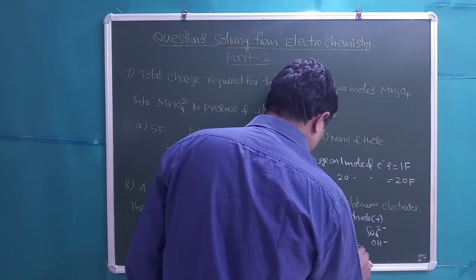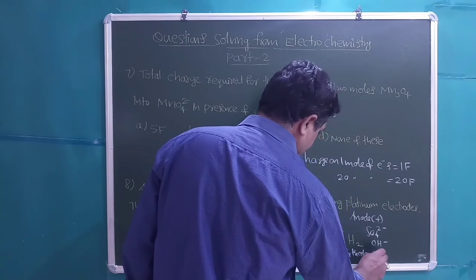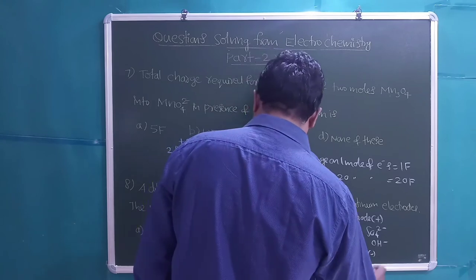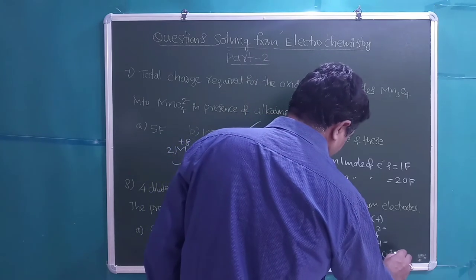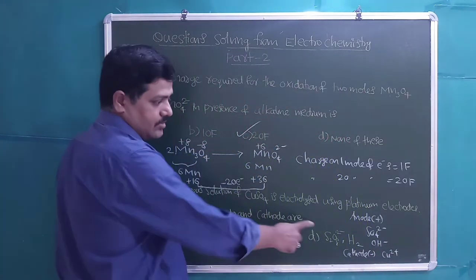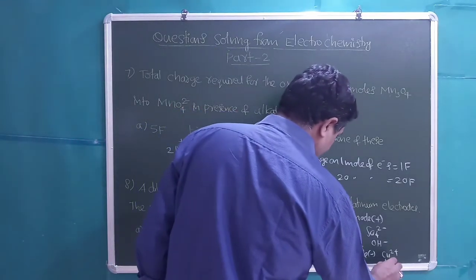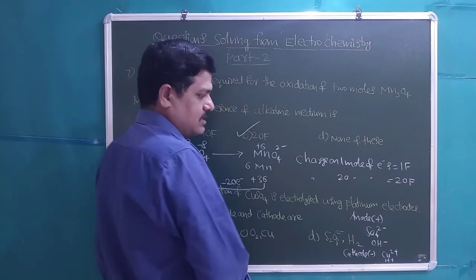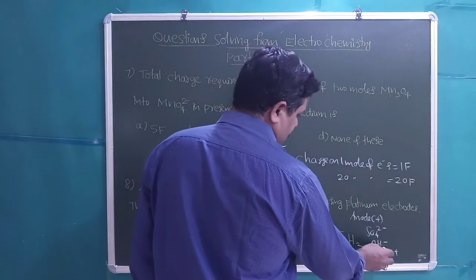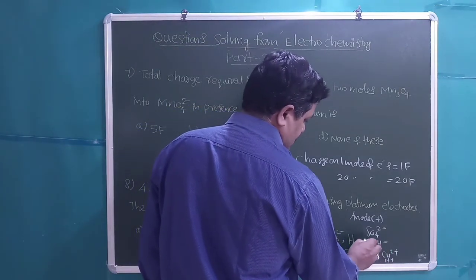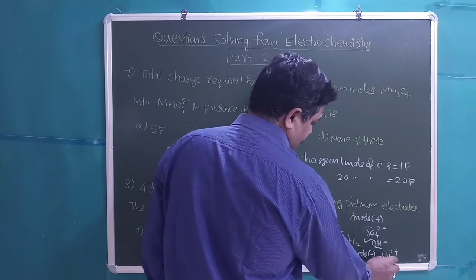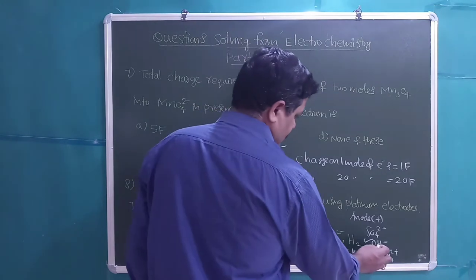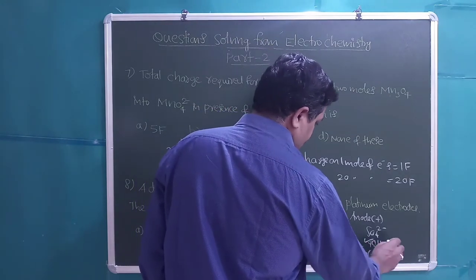And the cathode, charge on the cathode is negative. Cations will get reduced at cathode. What are the cations present? Ionization of CuSO4 will give Cu2 plus and water will give H plus, right? Then according to the preferential discharge theory, the ion which requires less discharge potential will get discharged in preference to the other ion which requires more discharge potential. So OH minus will be discharged.